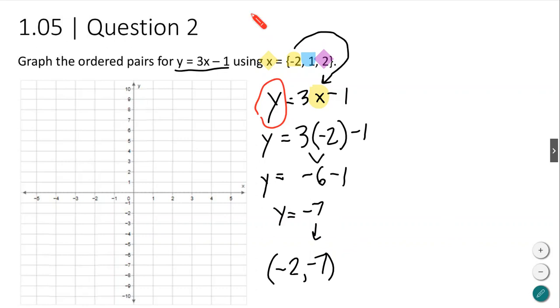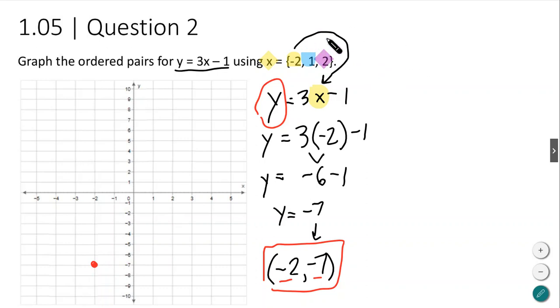Okay, friends, guess what? I got my first point on the graph. -2 on x, -7 on y. So let's plot that. So let's go to -2 on x, and then down to -7 on y, meet them up, and that is where my first dot is going to be. We'll make these in red. So my first plot is right there. That's my first point on the graph. Okay, and then I'm going to do it again. So I'll do it one more time, and then you're going to do the third one.